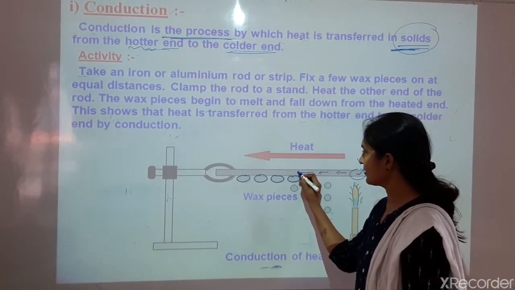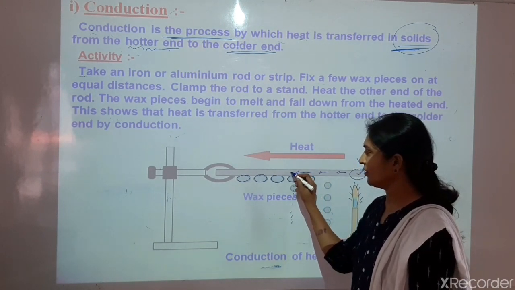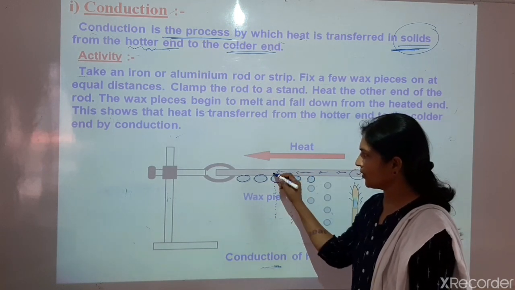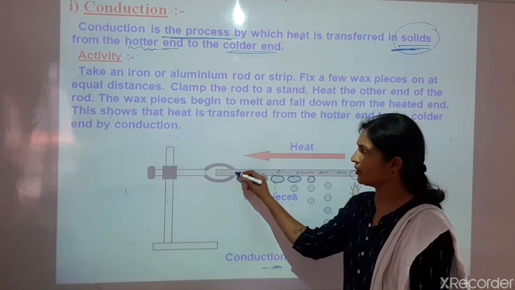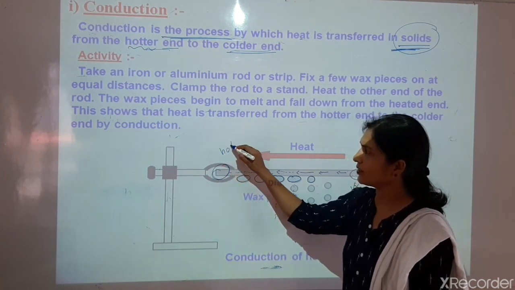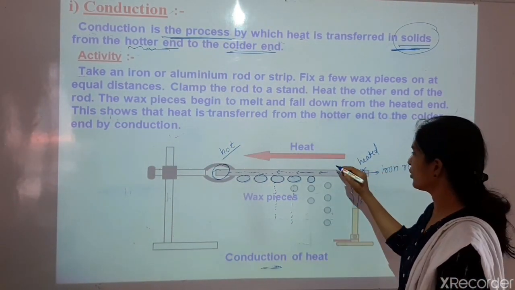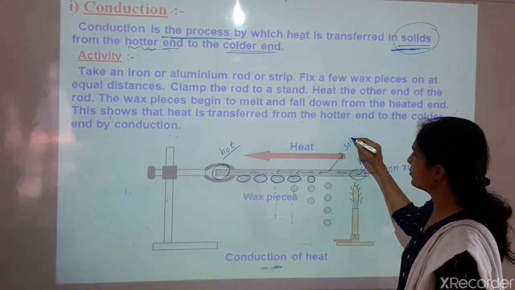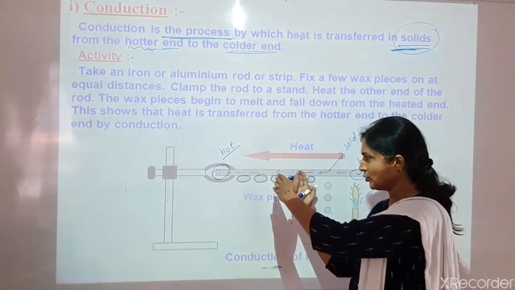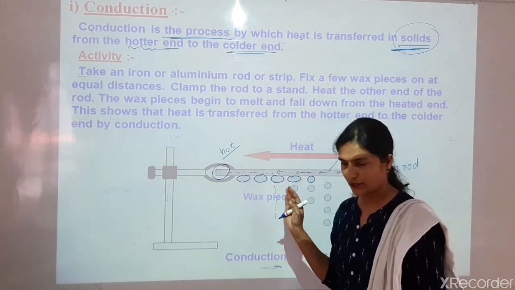Again it will transfer here, then this drop will start melting down. When it transfers further, this drop will melt down. In this way, the heat will transfer till the other end, and afterwards this end also becomes hot. This strip is solid, and from one end to other end, heat is transferred in the solid, and this transfer of heat is called conduction.